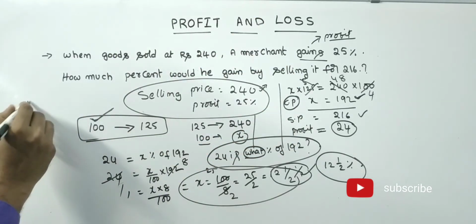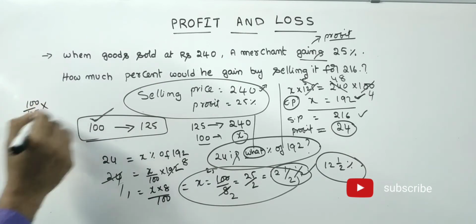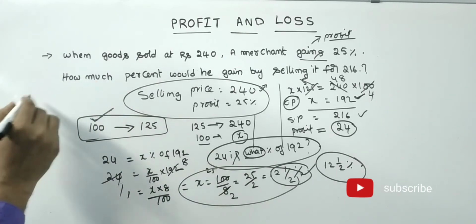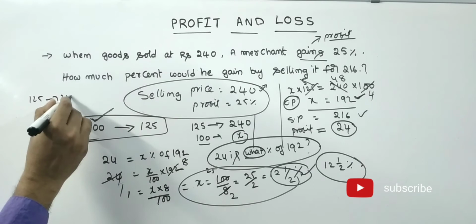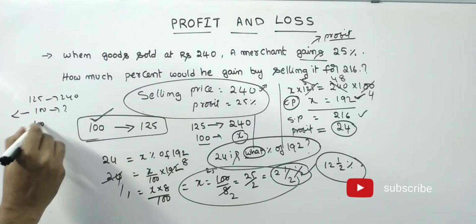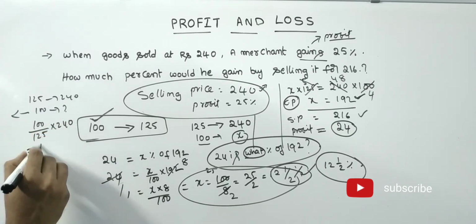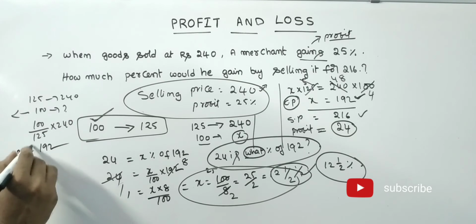That means 100 by 125 into, see friends, 125 equals 240. That means 100% we have to calculate. What is 100? Cost price. That means it is less only. That means 100 by 125 into 240. So it is 192. What is this one? Cost price.